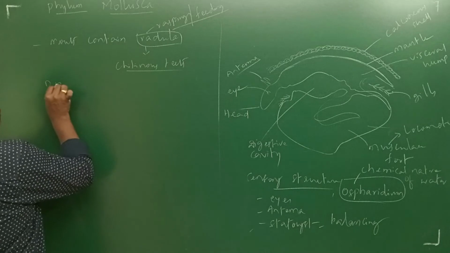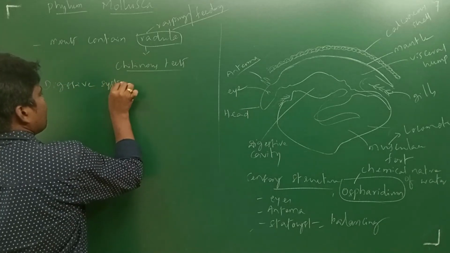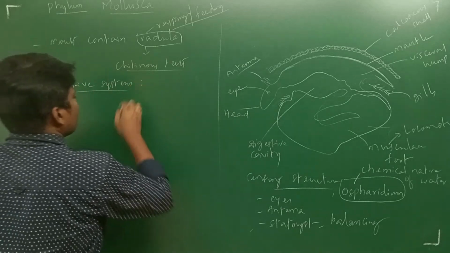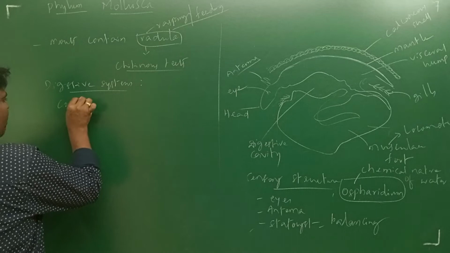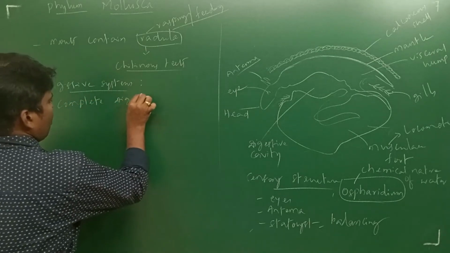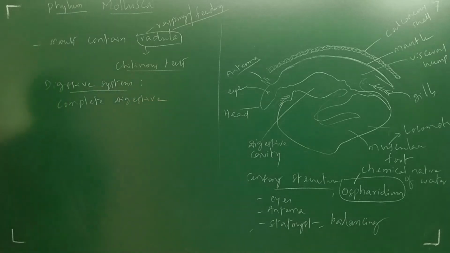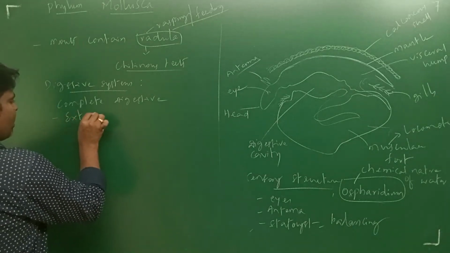Digestive system. Here, what is this digestive system which you are going to observe? Here it is a complete digestive system. You can observe a complete digestive system, with the mouth as well as the anus present. Okay. Next, the food material undergoes extracellular digestion.